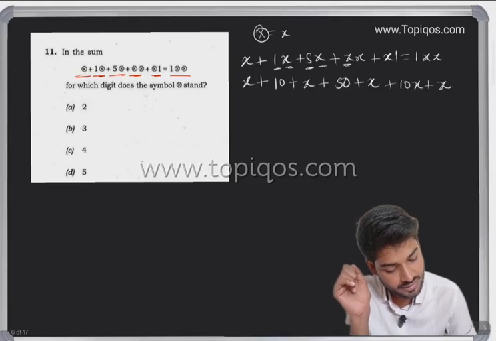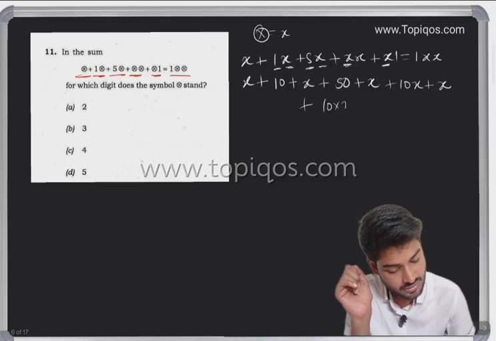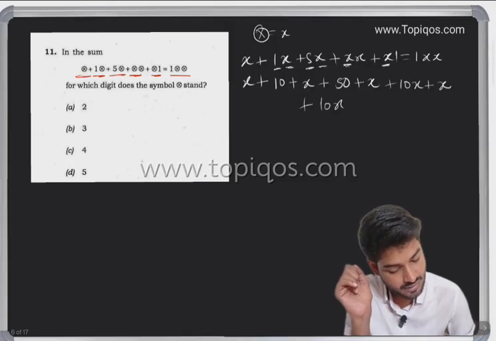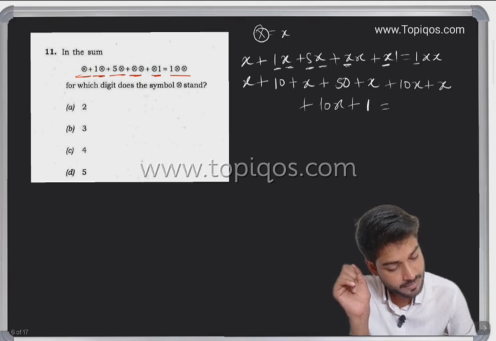Then we have x. Then here we have 10 into x. Okay, I can write 10 into x also, but I would write here 10x because now we have become used to 10x, plus 1. It is a 100 place, it is a 10 place, it is a unit place. So I can write 100 into 1, okay. Now what will I write here in place of x?